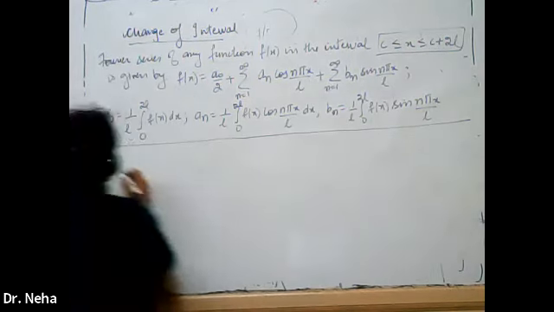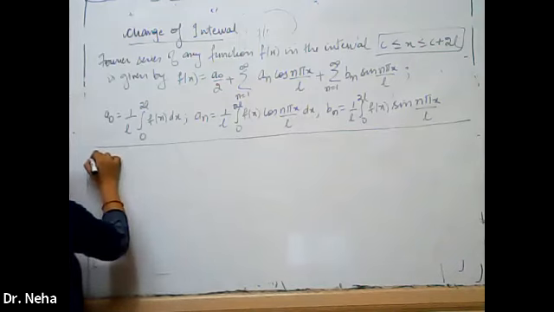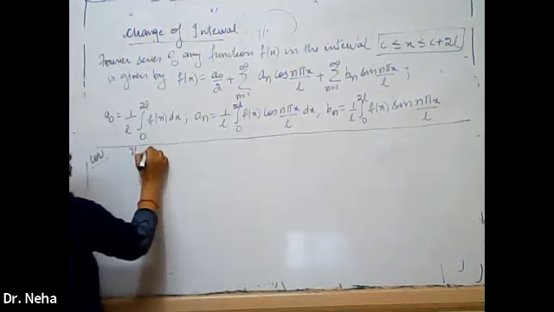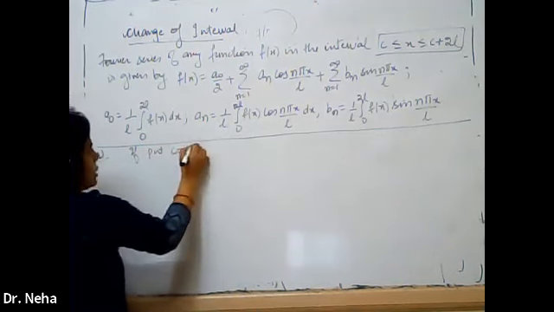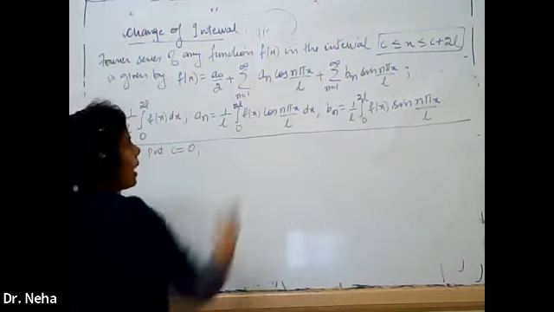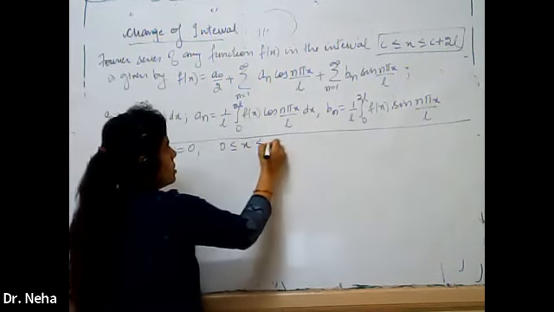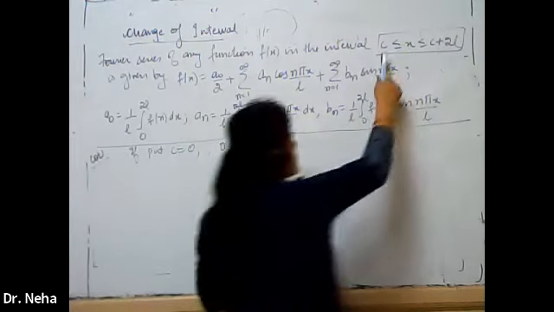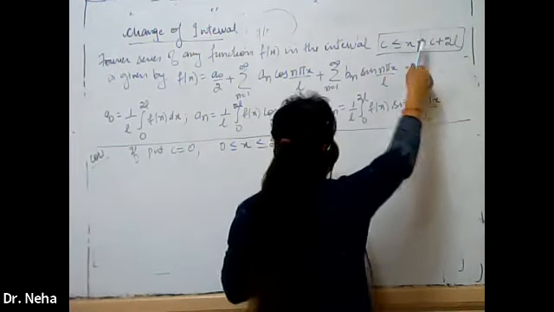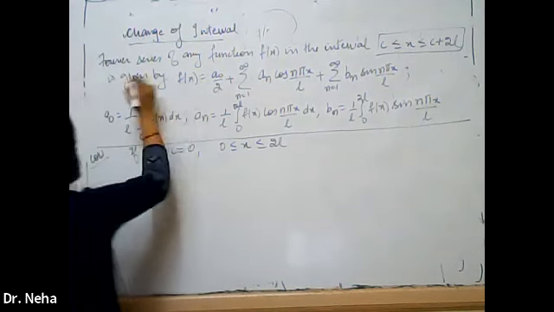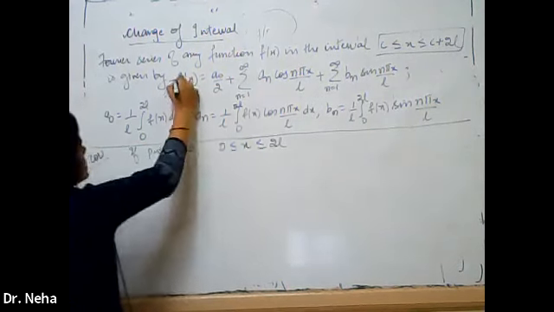Now for the first result, as a corollary, if we put c equal to 0 in that general value, our interval will become 0 to 2L. In that case, this Fourier series f(x) will remain the same.